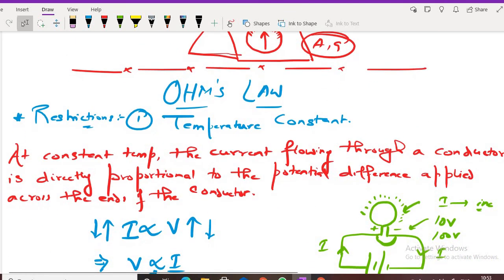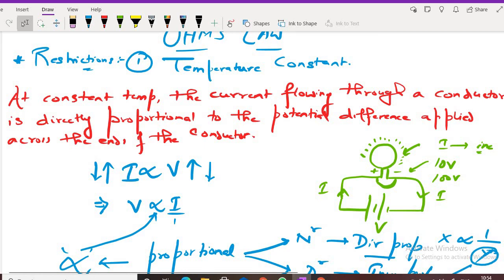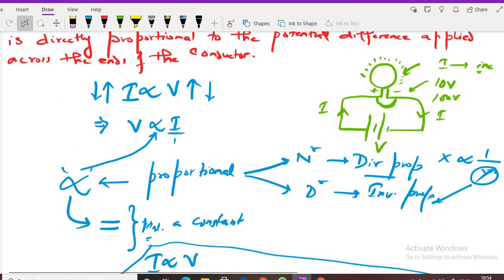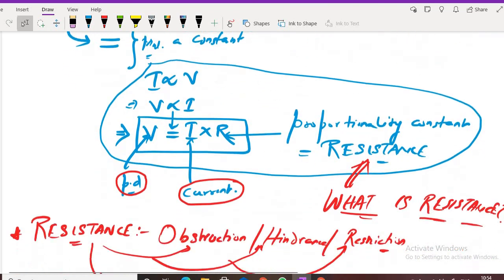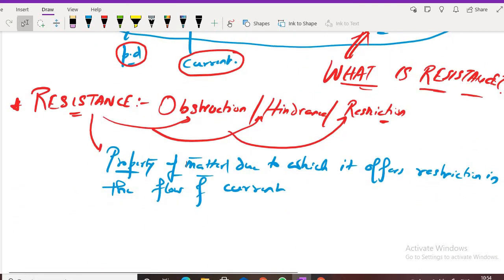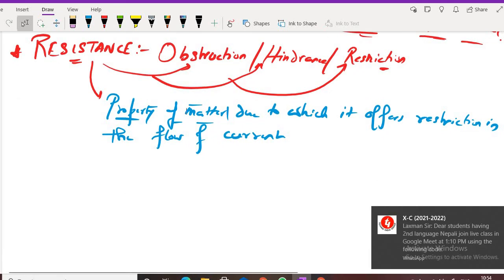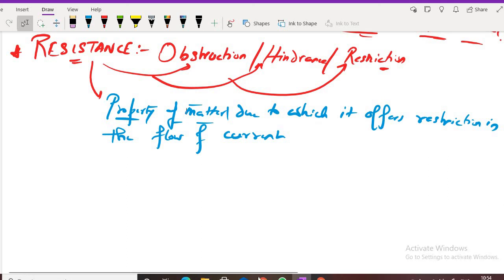Next is Ohm's law. The restriction in Ohm's law is constant temperature. The law is: at constant temperature, the current flowing through a conductor is directly proportional to the potential difference applied across the ends of the conductor. We have the formula V equals IR, where V is the potential difference, I is the current, and R is the resistance. There I explained what resistance means: it is a property of matter due to which it offers restriction in the flow of current. Have you understood this much? Yes, sir. Has anybody got any doubt?